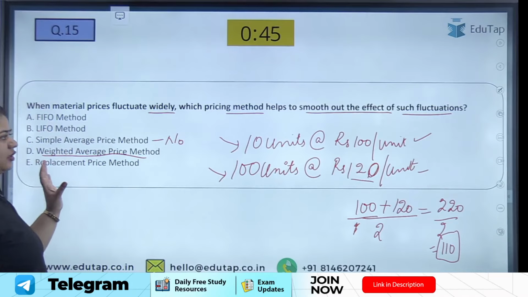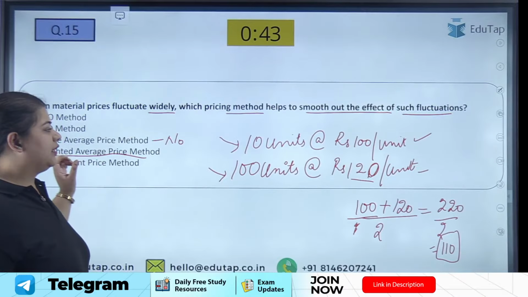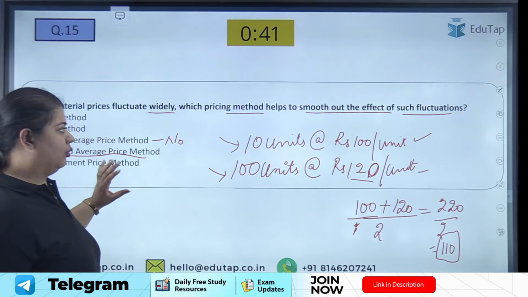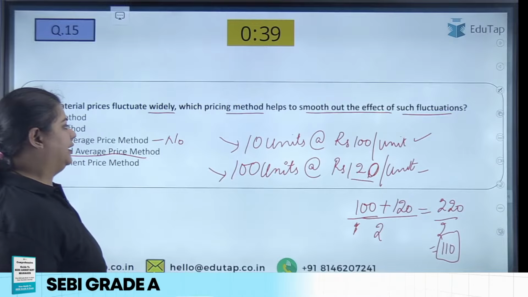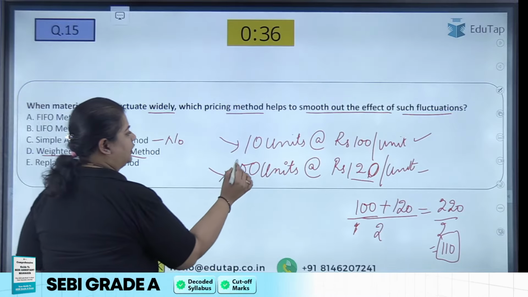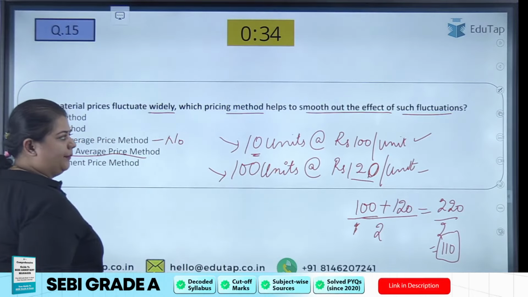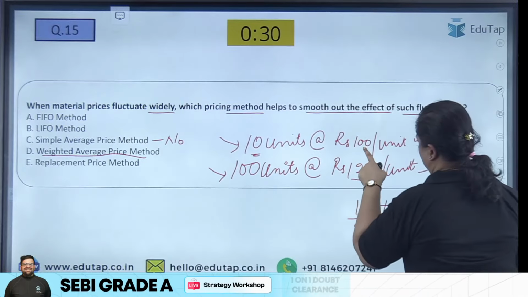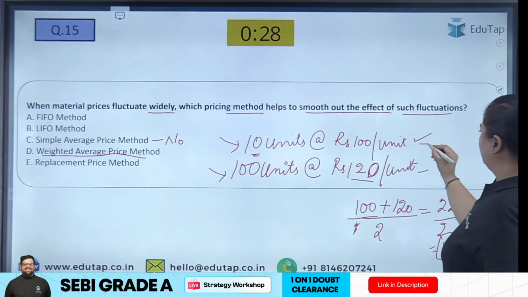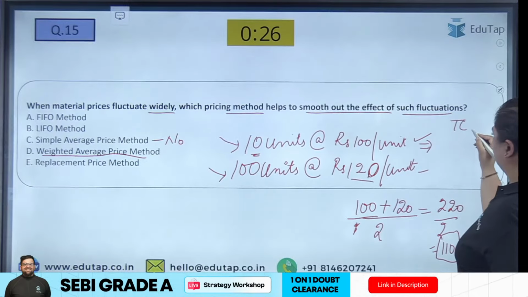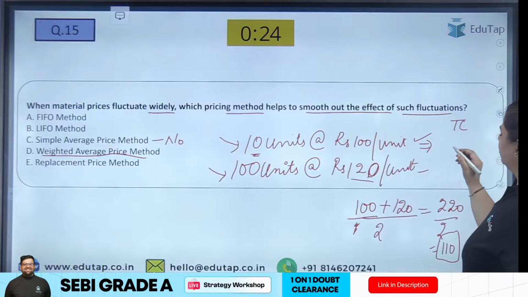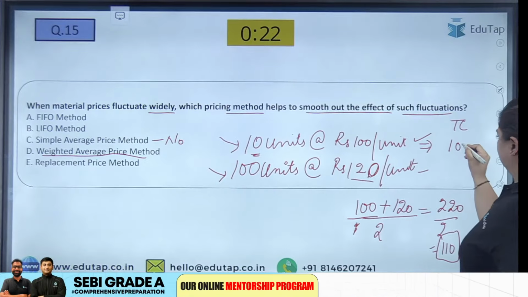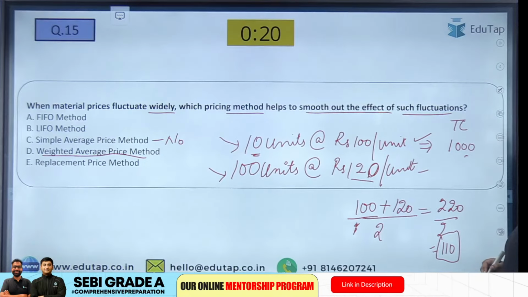Now first of all I'll tell you this is the answer. Now you will understand how. Because in the weighted average price method we will consider the units as well. When we have taken 10 units at the rate of 100 per unit, what is the total cost? 10 into 100, 1000.